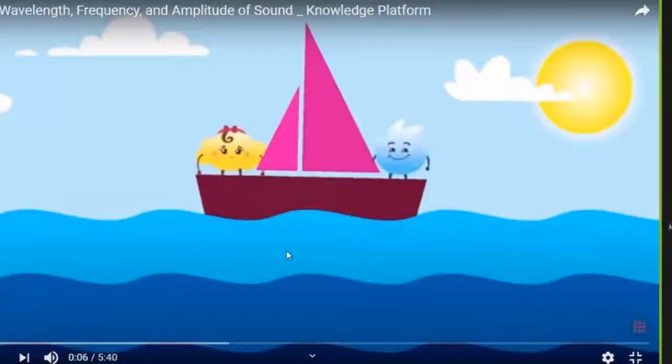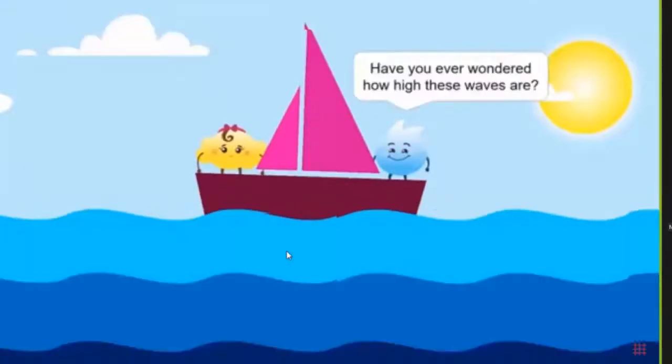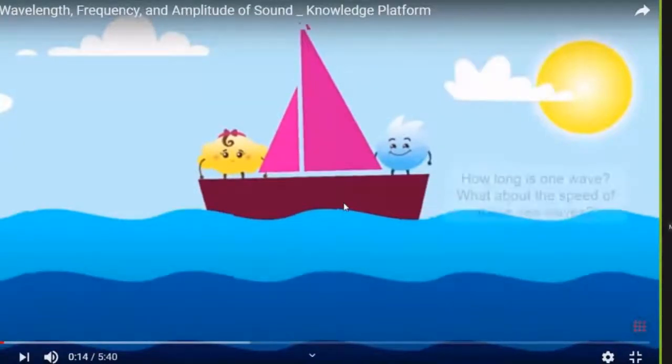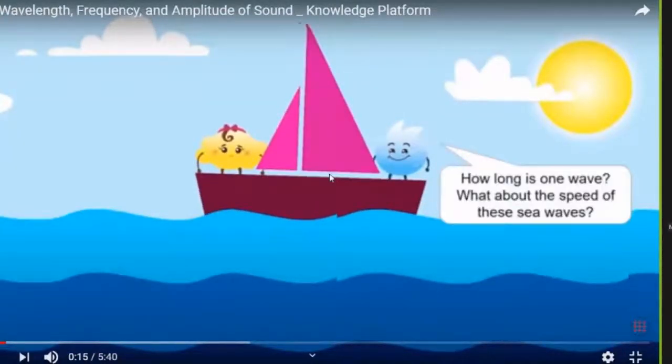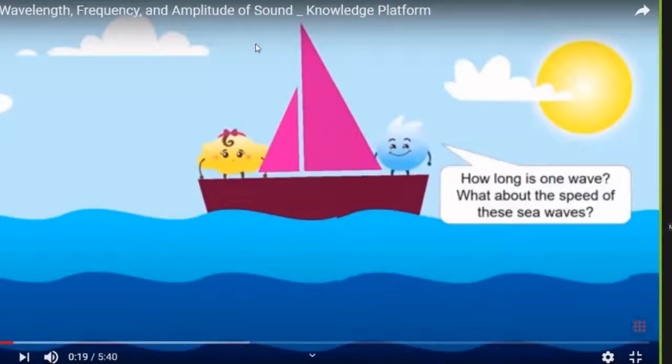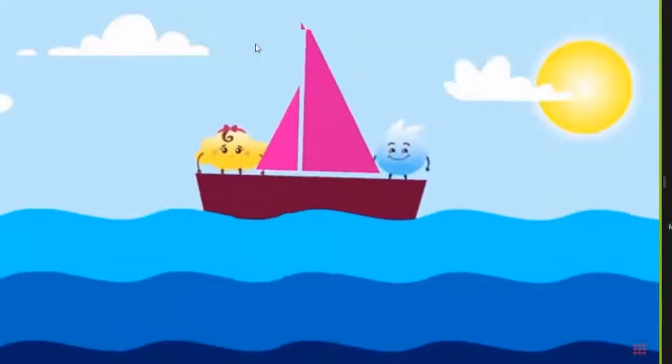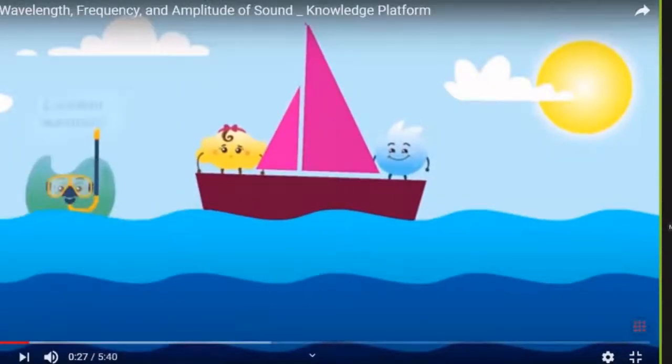Hey, bubbly waves. Have you ever wondered how high these waves are? Or how long is one wave? What about the speed of these sea waves? But first, how do we define waves? Excellent questions.